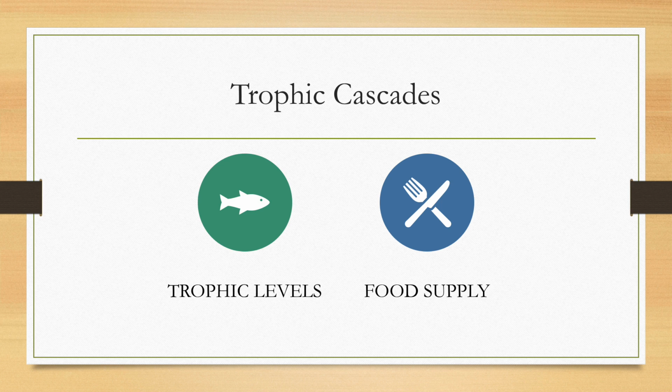An organism's trophic level refers to its position in the food web. Trophic cascades typically include the first trophic level, which would be the primary producers. Following that is the second trophic level, which consists of primary consumers, or herbivores. After that is the third trophic level, which is secondary consumers, or carnivores, and then usually a fourth trophic level, in which case carnivores feed on other carnivores. With respect to the barn owl, the trophic level it would be located on would be the third trophic level, making it a secondary consumer and a carnivore.